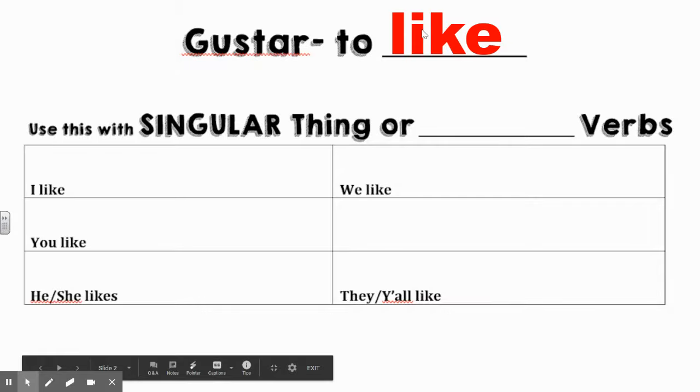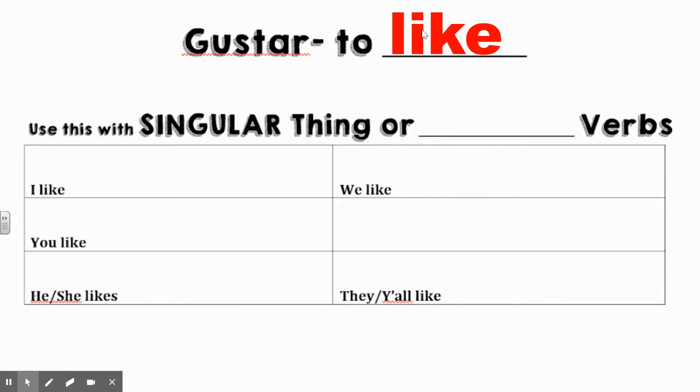It means to like. So remember, we're using this with either a singular thing or what type of verb? An infinitive. So an example of an infinitive would be which of these choices on the screen? Okay. Anything that ends with AR, ER, IR is what we consider to be an infinitive.